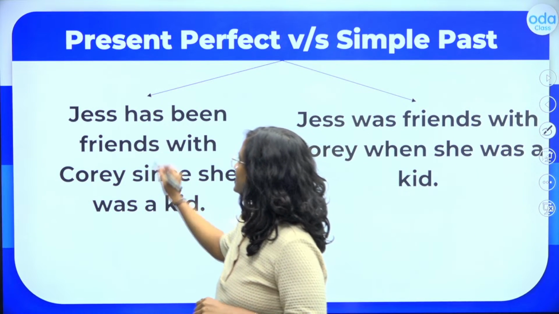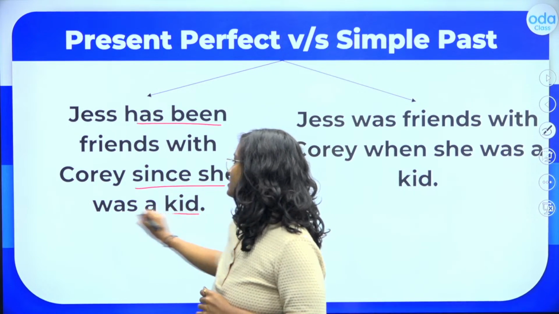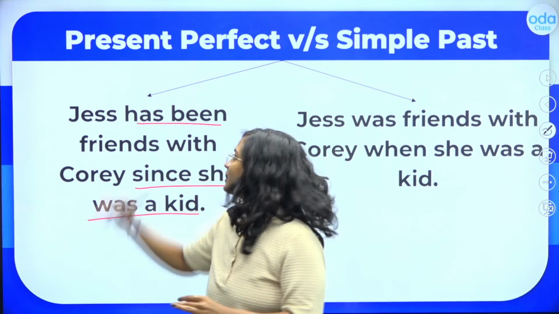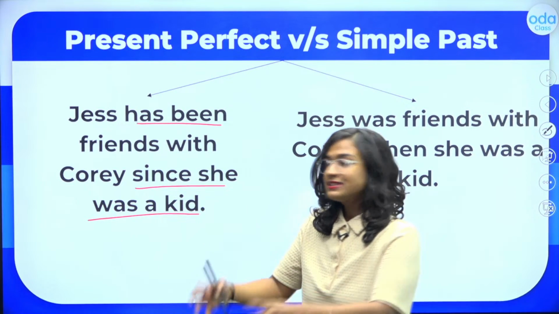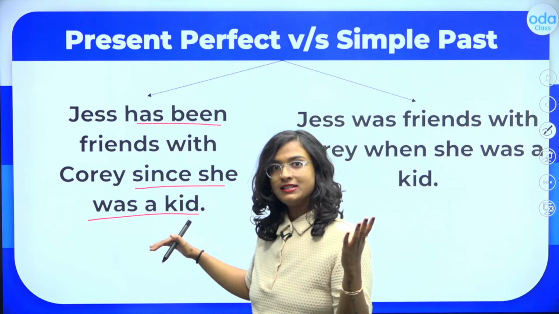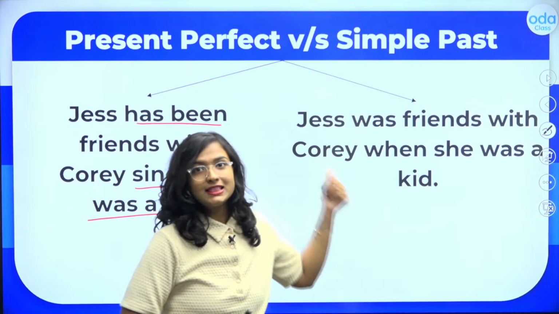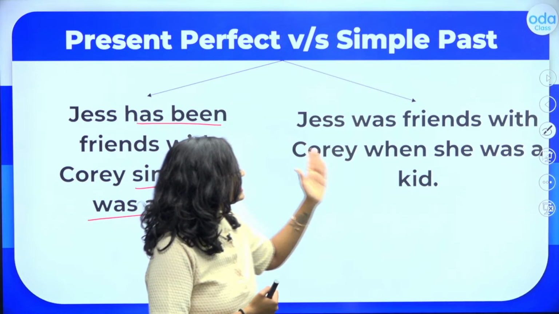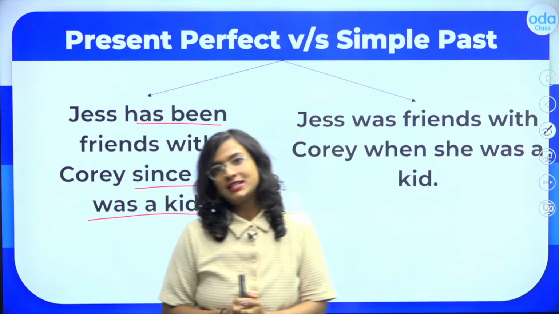Now once again, let me show you a quick example of the difference here. Okay, Jess has been friends with Corey since he was a kid. That means Jess and Corey are still friends, right? This action of being friends started when he was a kid, but it is still ongoing. On the other hand, this sentence here, students, Jess was friends with Corey when she was a kid.